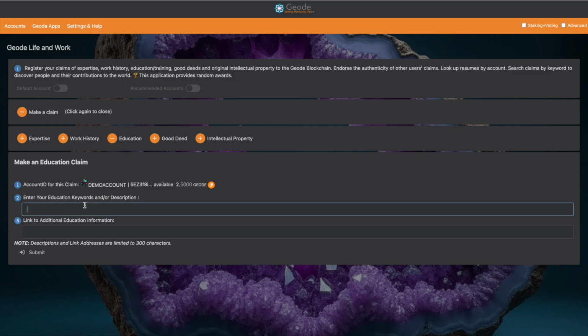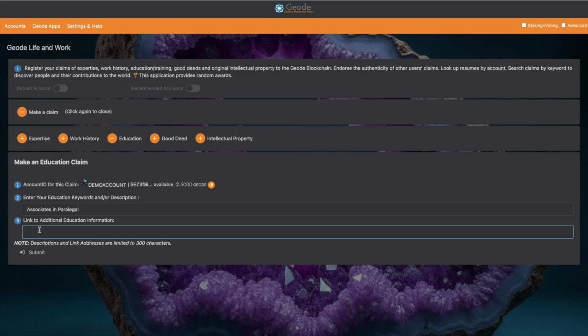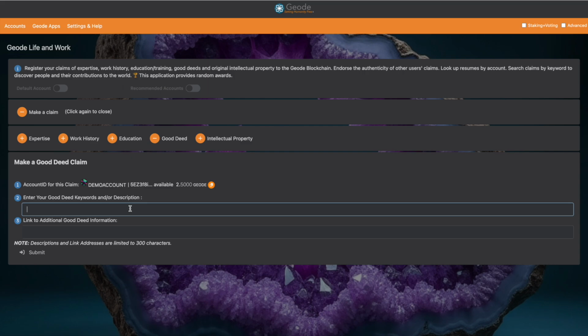For education, you might want to put the degree and the major or the subject, and you might also want to include the institution where you got this degree or this certification. So if you wanted to, let's make an example. Maybe you did an associate's in paralegal. You would probably want to add on to that, at this school, so that people know where you got that degree. And you can put a link that proves it. It might be a link to a PDF of your certificate or your degree. It might just be a link to your school.